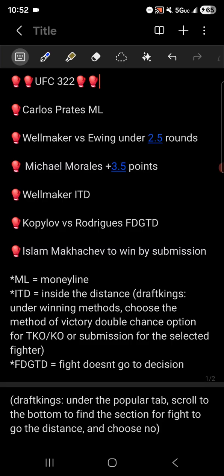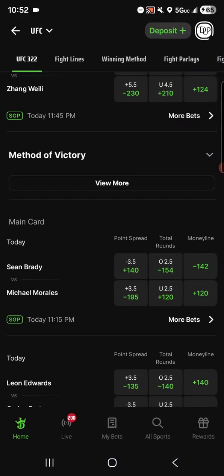All right, so let's jump right into it, okay? As you can see here up at the top, the first pick is Carlos Prates moneyline, ML moneyline, right? So let's start off with that.